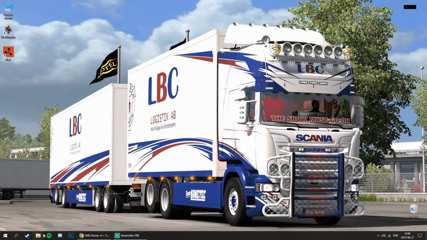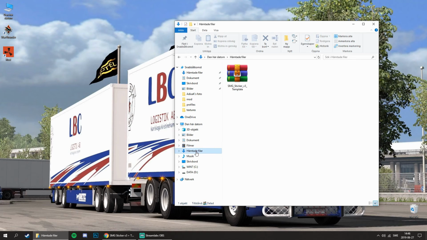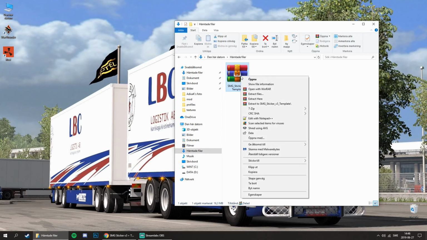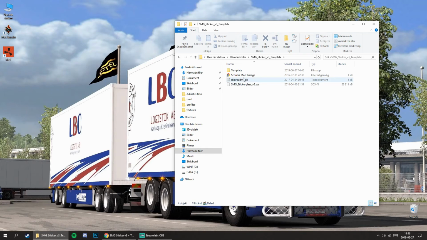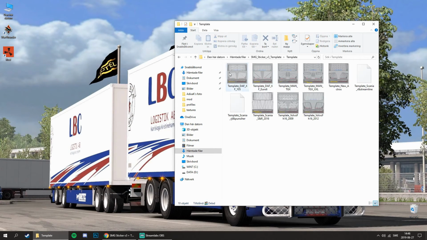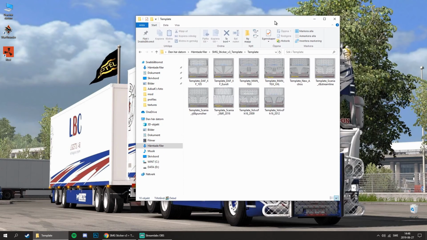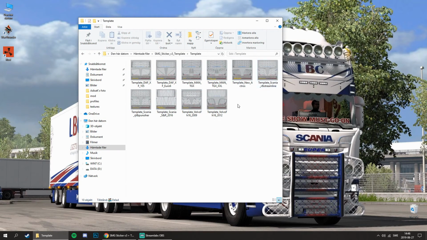After you download that, you go into downloads and you can find your mod here, or locate your mod. After that, you right click, extract to SMG sticker template. Make sure you have WinRAR. Then click in here, you can see the mod and the template. So check the template. You have a template for every truck. Today I'm going to make my sticker for my Scania.